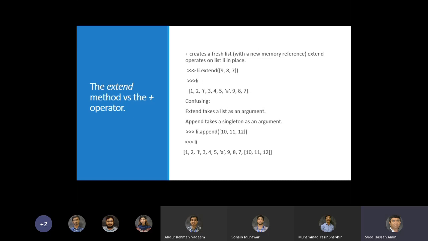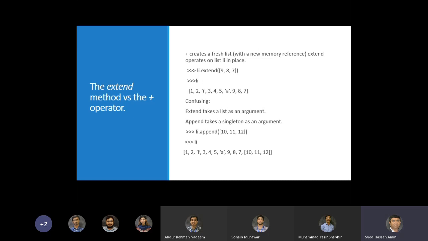Okay. So if you do plus, then that creates a new list. We might just compare it with append as well. So if we do li dot append, there's a difference between extend and append.